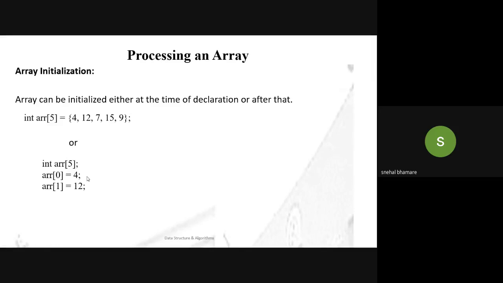Next, we will see one short program to display the elements present in the array. Your first line is to include iostream, that is the header file for input output stream, then using namespace. In this, we have declared the array as well as initialized it. That is, array ARR of size 5 is declared, that is, 5 elements will be stored. The index of the first element is 0, 12 is at index 1, 7 is 2, 15 is 3, and 9 is